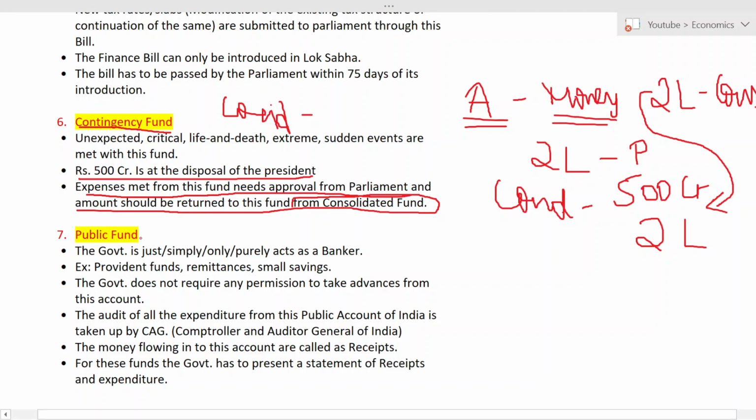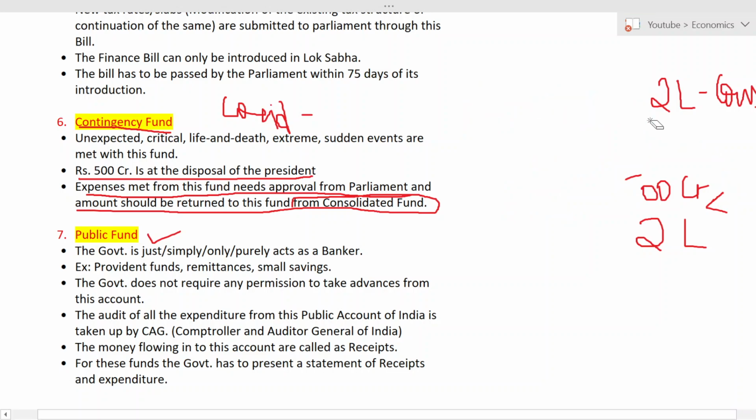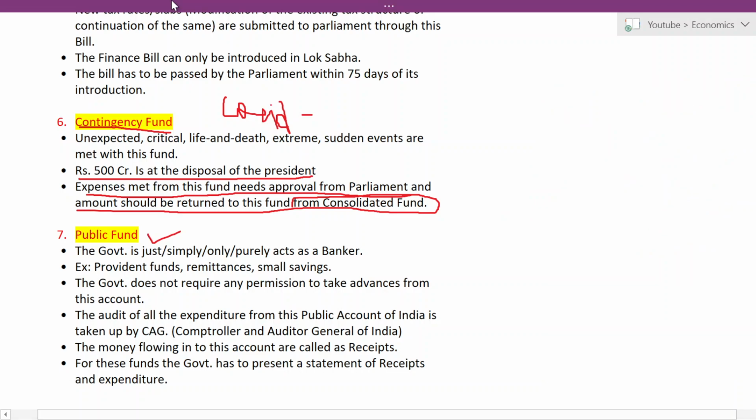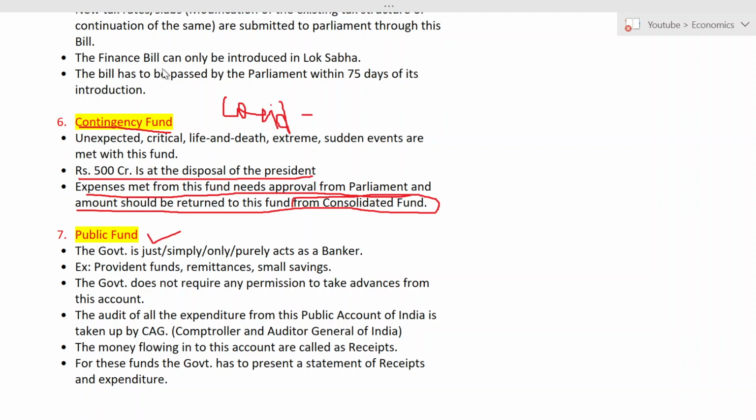Now let us also see what is public fund, and then we will come back to the financial bill. Okay. So what is public fund? What do you understand by the term public? What is fund, by the way? Fund is nothing but money. Public, who are all public? You all are public. So it is your money. Whose money is it? It is your money.